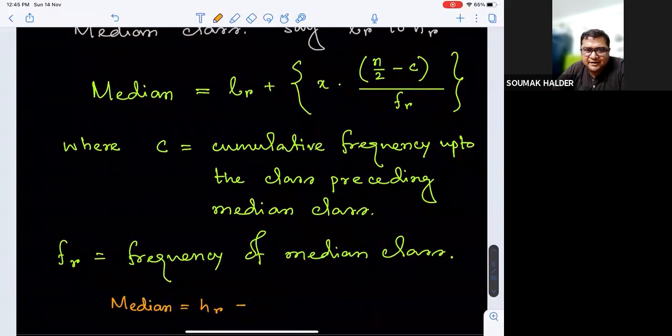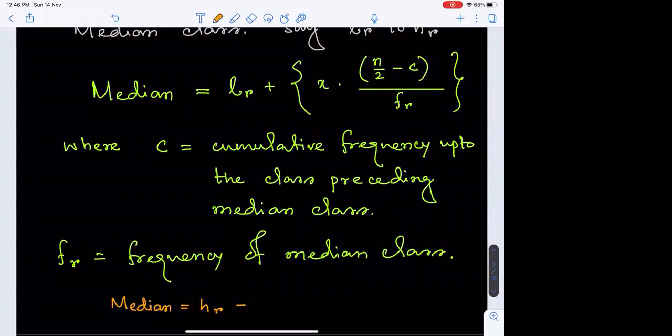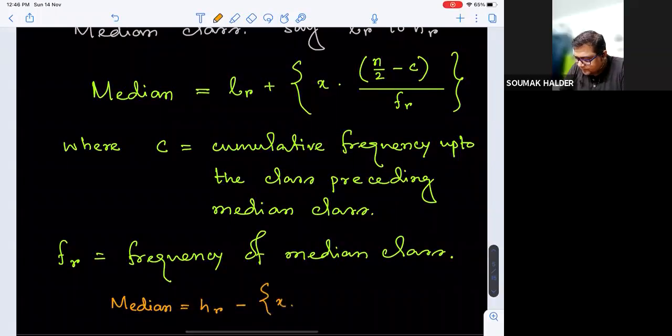So instead of adding to LR, we might subtract from HR, right? Yes, sir. And in that case, what we would subtract is the common class length X into some C1 minus n by 2, divided by FR.